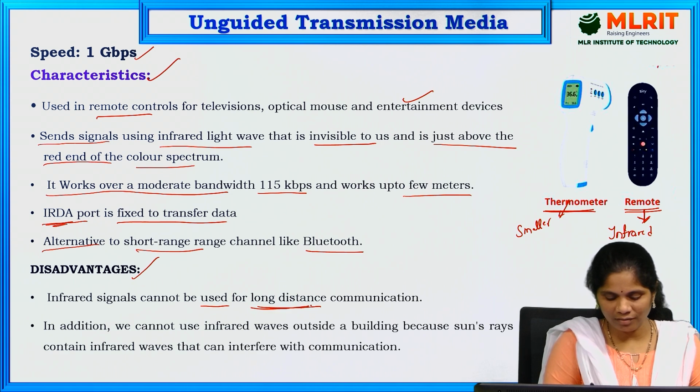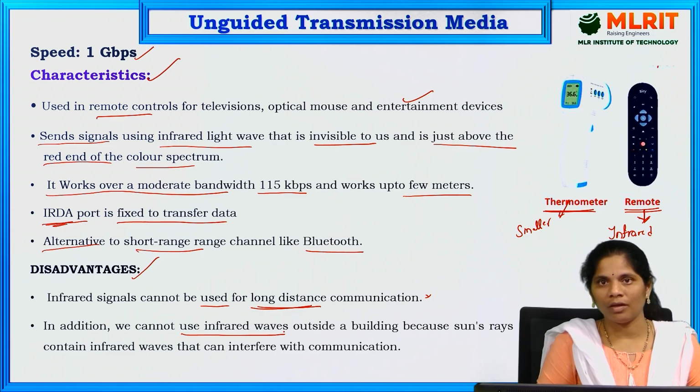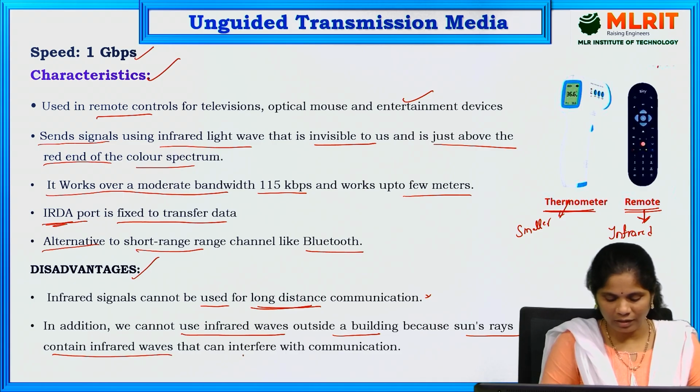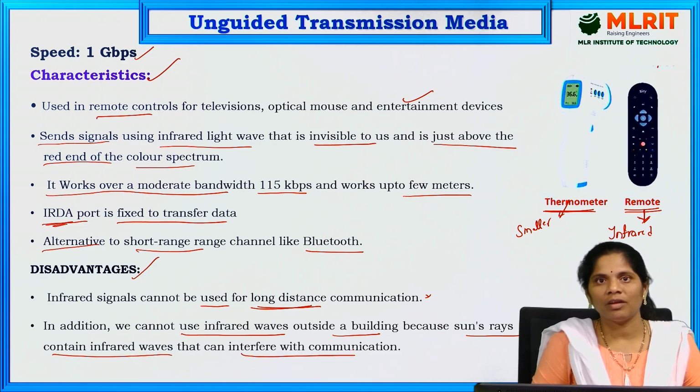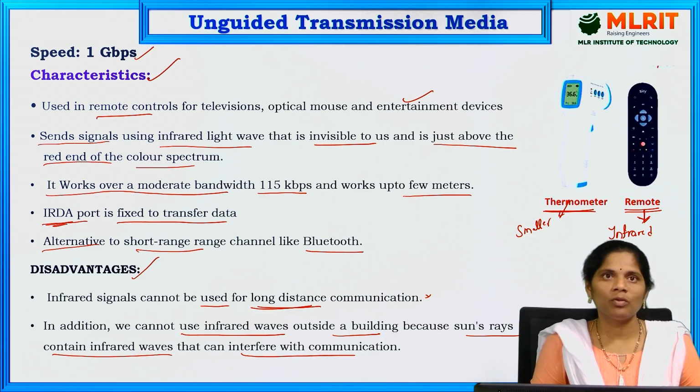For longer distance it can't work. That is the disadvantage. In addition, we can't use infrared waves outside a building, because sun rays contain infrared waves that can interfere with the communication. That's why we can't use them outside of the building. So inside only we are using infrared waves. That is about the infrared waves.